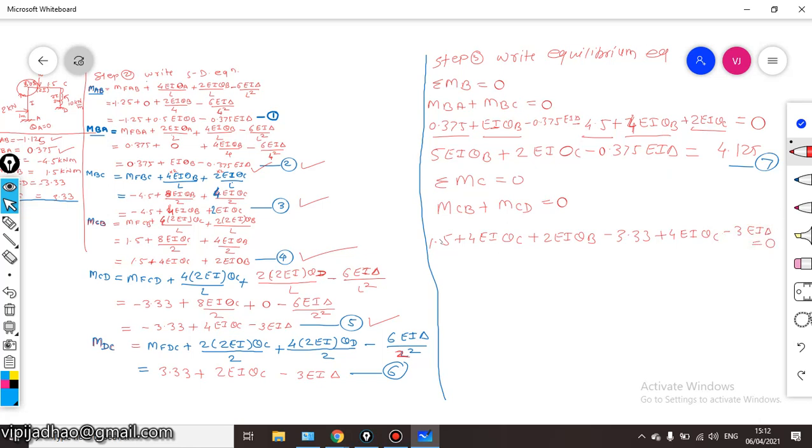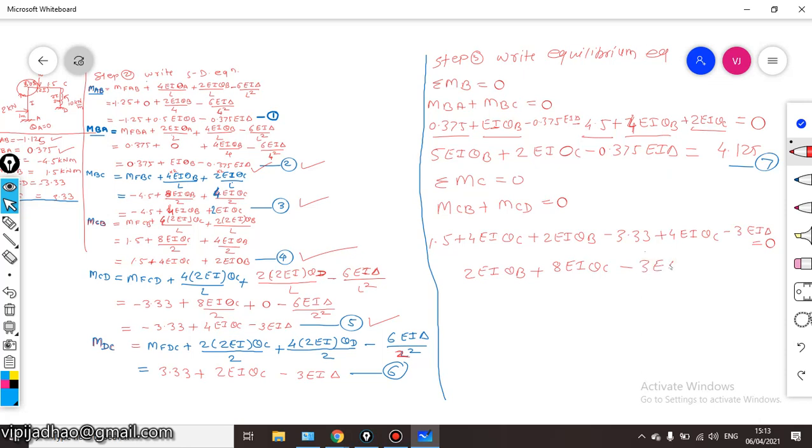Just simplify this, we will add the theta B and theta C terms. So we will get twice EI theta B plus 8 EI theta C, this 4 EI theta C plus 4 EI theta C will be 8 EI theta C, minus 3 EI delta.